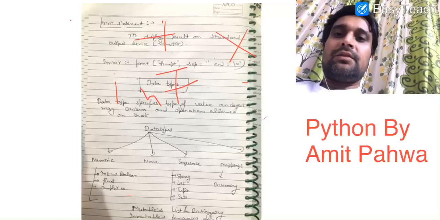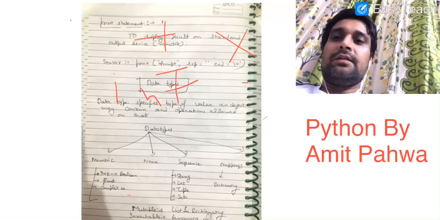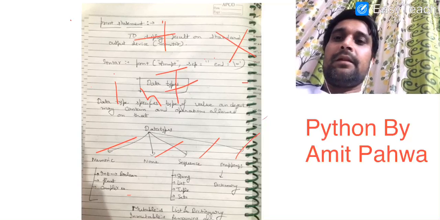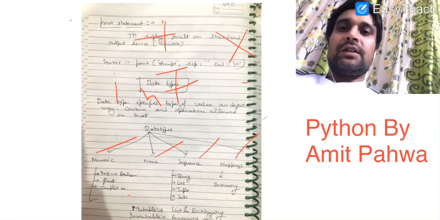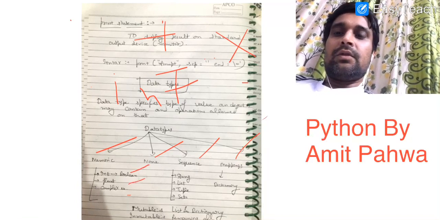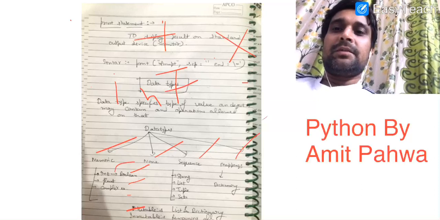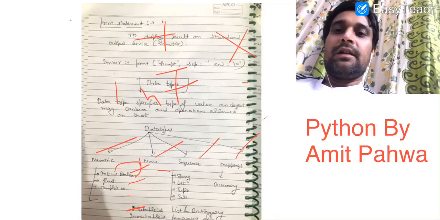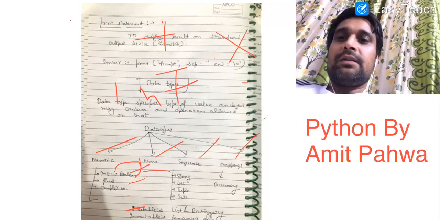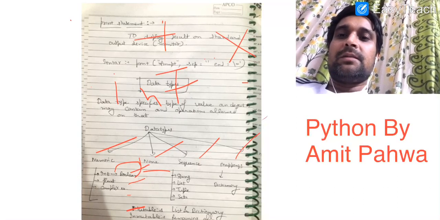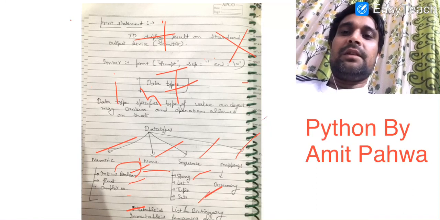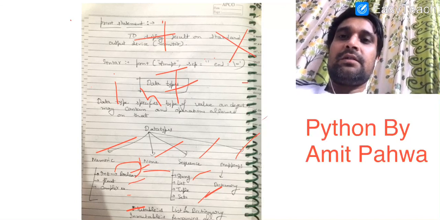In Python we categorize the data types into 4 categories: numeric, none, sequence and mappings. Numeric are the data types on which we can perform basic mathematical operations. These are integer, float and complex number. In integer there is a subcategory, that is boolean. None is a special data type which specifies absence of a value. In sequence we will discuss string, list, tuple and sets, and in mappings we will discuss dictionaries.